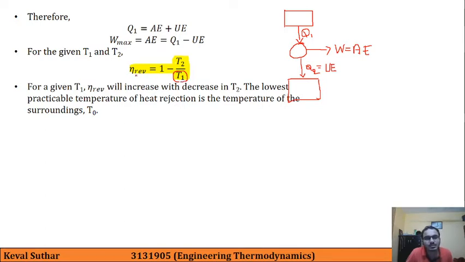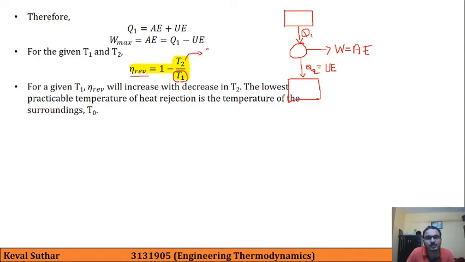So how can we maximize this eta reversible? If we keep on lowering this temperature T2, that is the temperature at which the heat is rejected, then eta reversible will keep on increasing and maximum reversible efficiency is obtained at minimum temperature of T2.